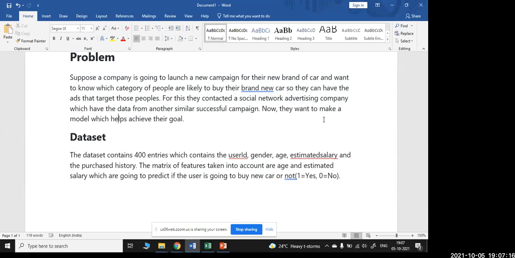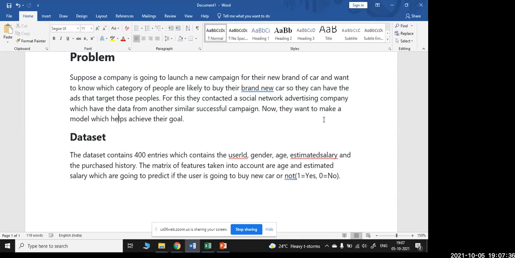So they have asked data scientists to decide which kind of people are willing to buy based on the data set available to us. For this, they contacted a social network advertising company, the ad agency, which has the data from another similar successful campaign. They want this model to help achieve the goal.